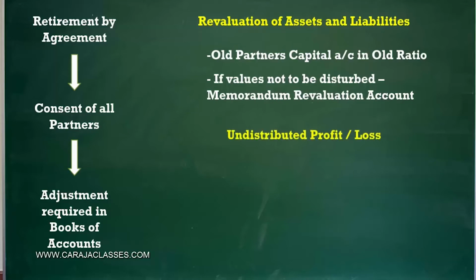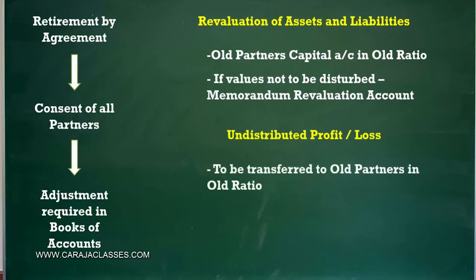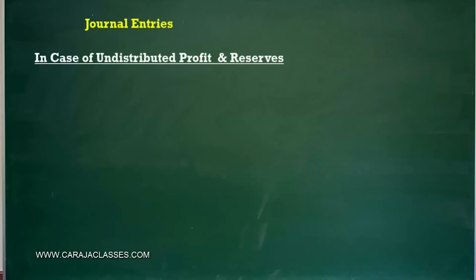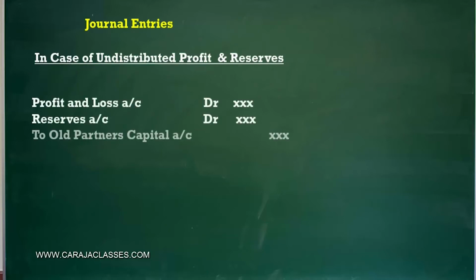The second one is about undistributed profit or loss. If there are any undistributed profit or loss, including reserves, then that should be transferred in the old profit sharing ratio. So let us have a look at the accounting entries. Let's say you have undistributed profits and reserves. So all these have to be debited and they should be credited to the old partners' capital account. So P&L balances should be debited, the reserves account should be debited, and everything should be credited to the old partners' capital account. This is the case when you have profits.